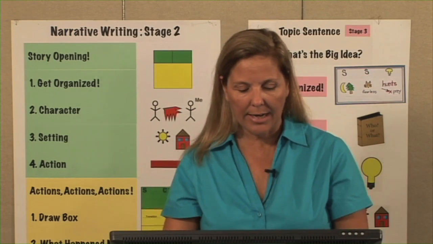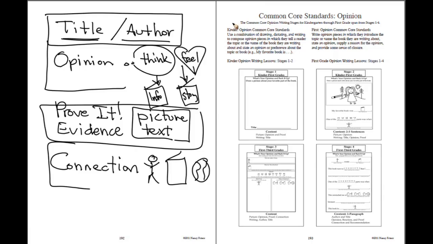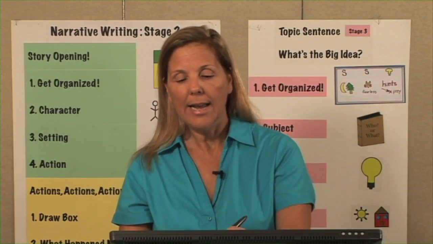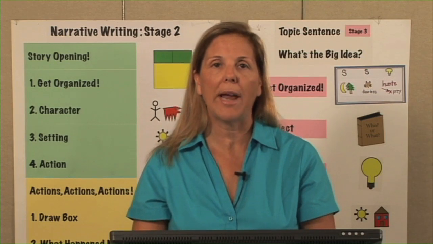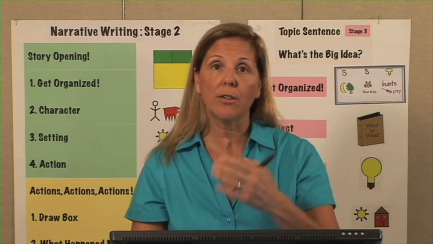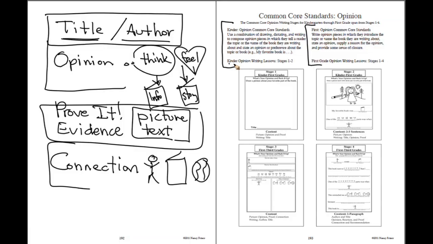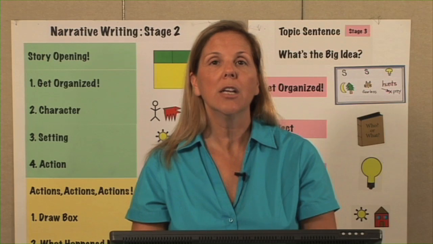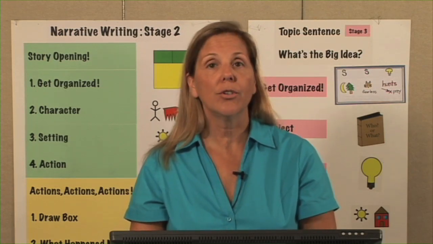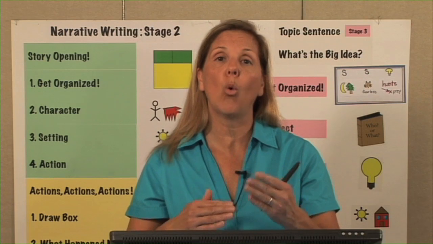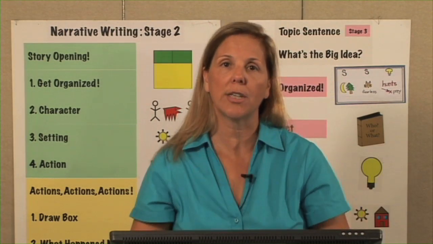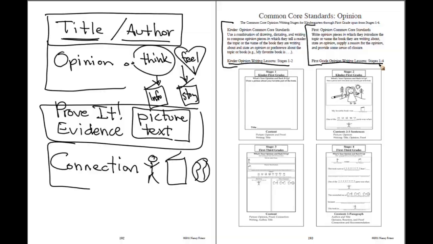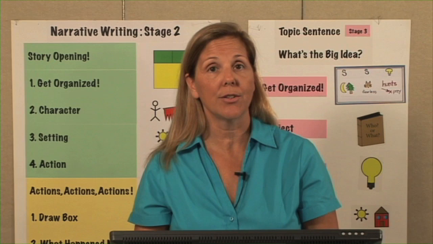Let's look now on the next page, on page 193. How do we have this set up? Well, we have our kinder standards on the left side, and we have our first grade standards on the right. Those are your Common Core standards for opinion writing according to your grade level. Below each one of your grade levels, you will see the stages that are assigned to you. Kindergarten, you are assigned stages 1 and 2 in order to align and match your standards. First grade, you're assigned stages 1 through 4 in order to align to your Common Core standards.